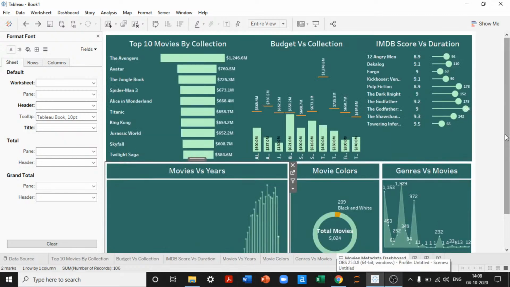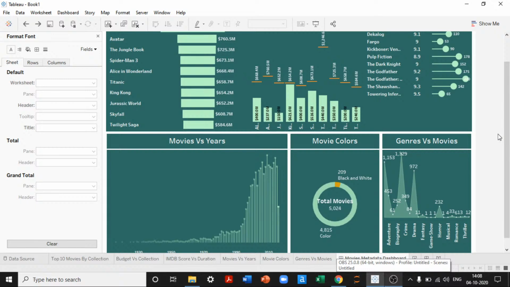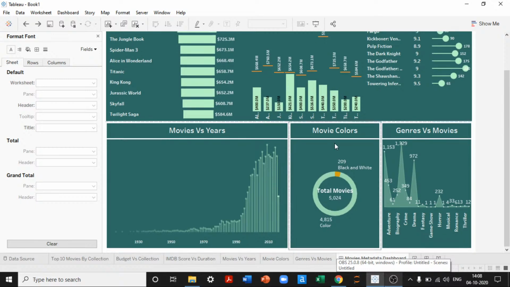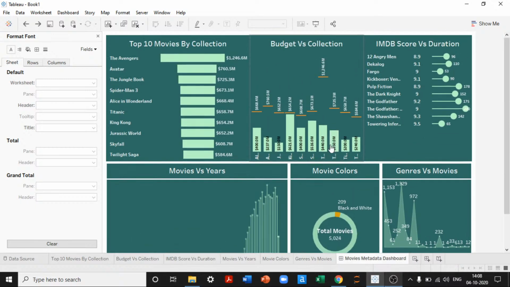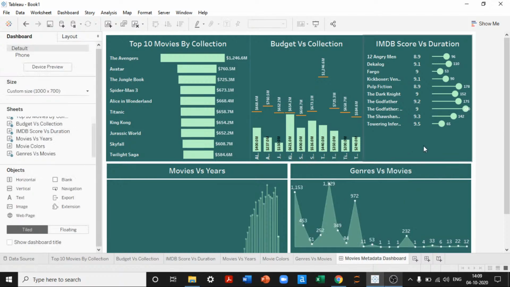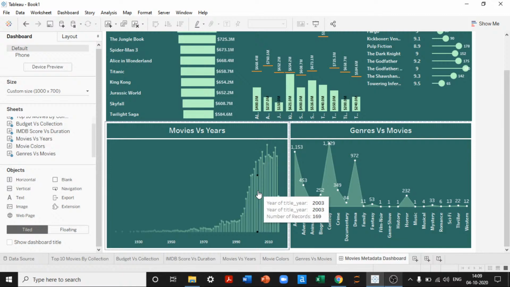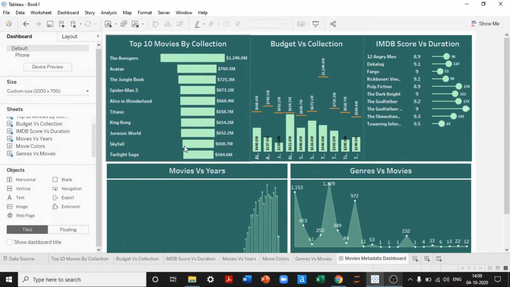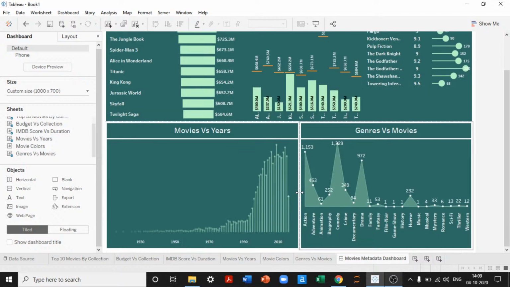Okay. Fine, but after collating, I am understanding that this seems to be too much for this dashboard because it's a very small dashboard. Too many informations are there. So I'll remove movies versus colors. I don't want that to be present. Otherwise, so much space will be used.